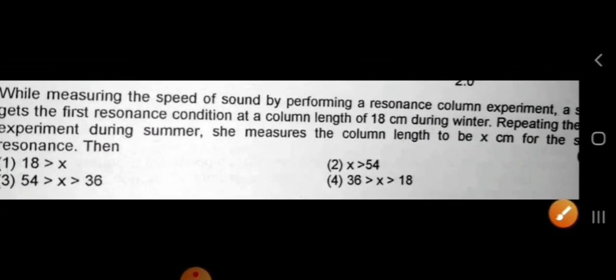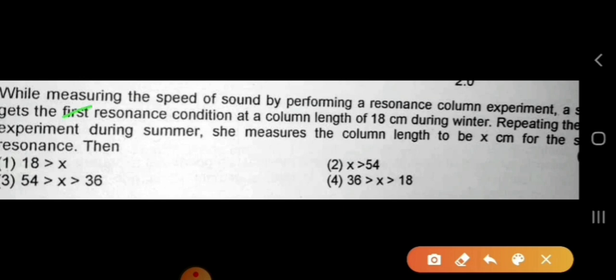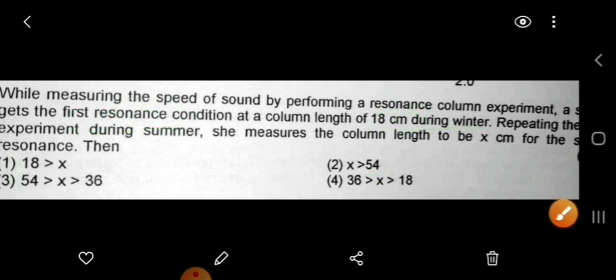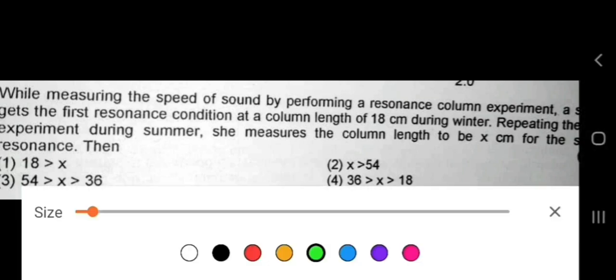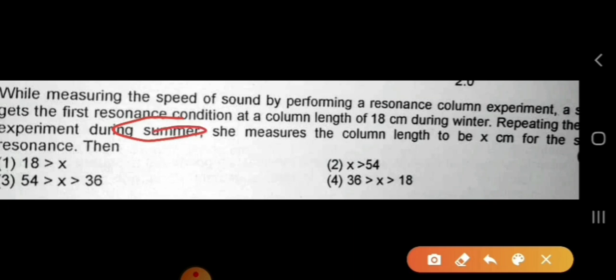gets the first resonance condition at the column length of 18 centimeter during the winter. Repeating the same experiment during summer, she measures the column length to be x for the resonance. Then different conditions have been given.